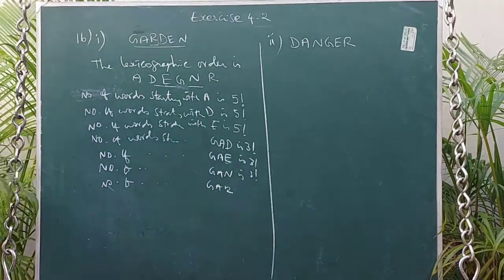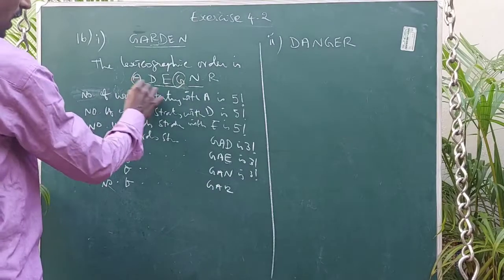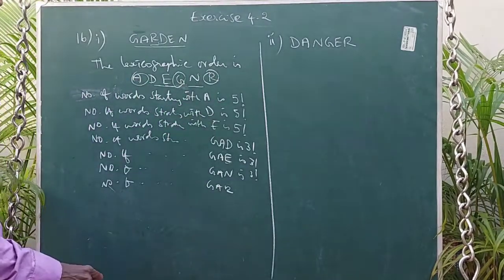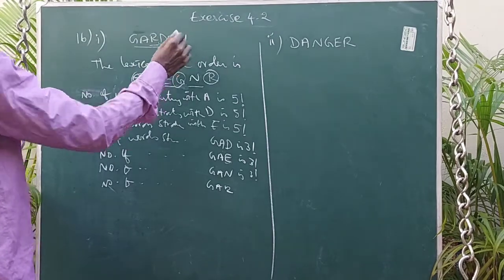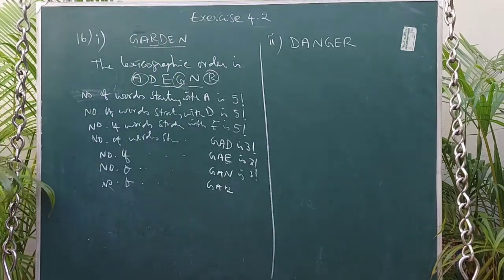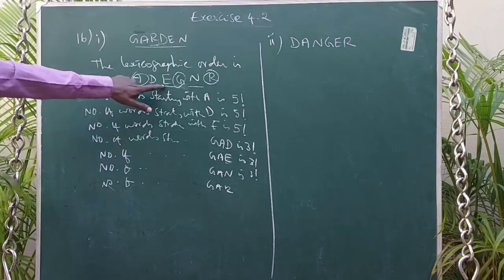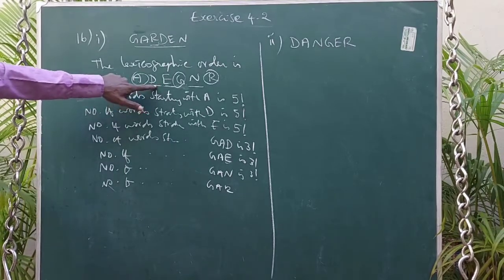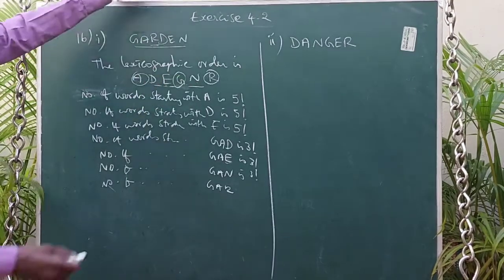So if we put R, then what are the possibilities? G, A, R, three letters fixed. Then we need D, E, N. Then after R, automatically D comes, then automatically E. It is in the order, so there are no words between that.